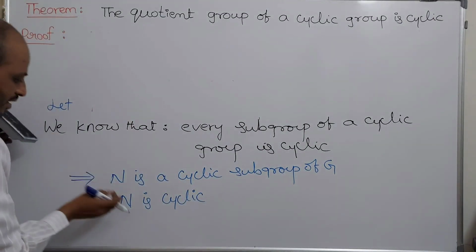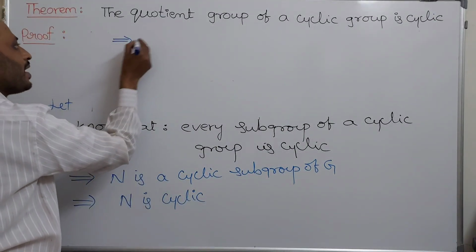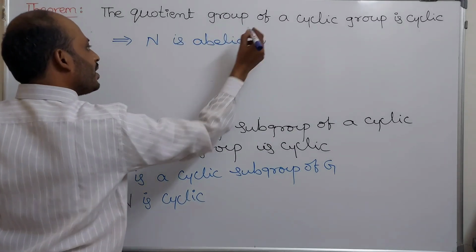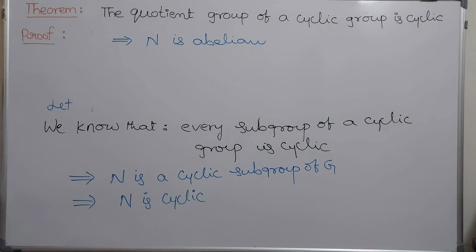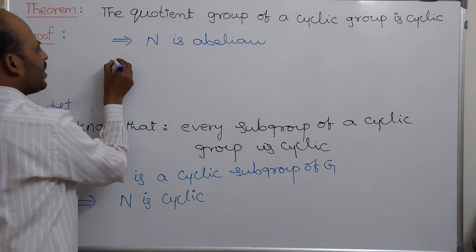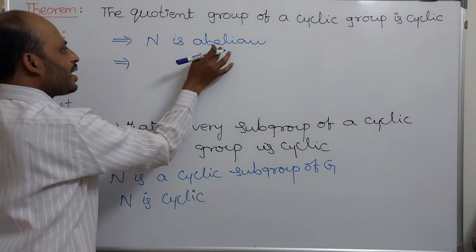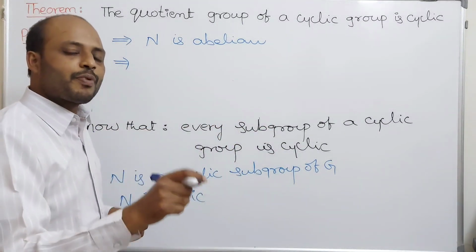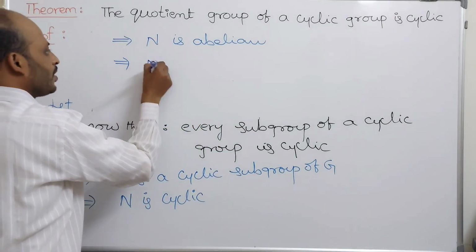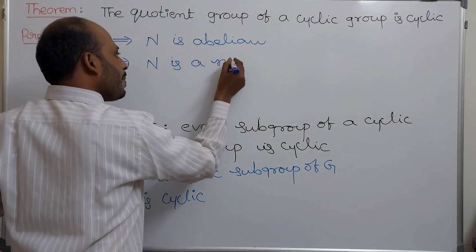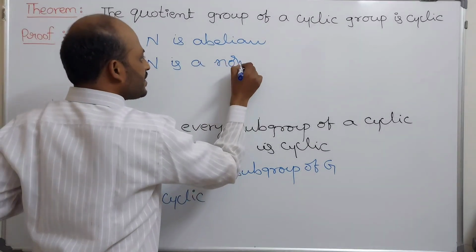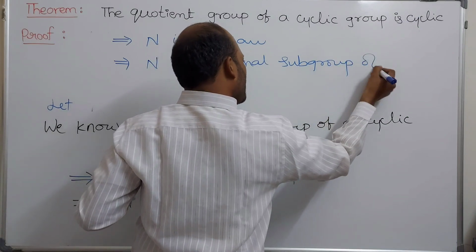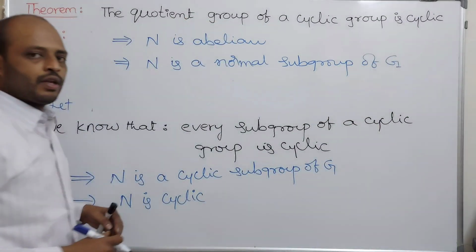By using that fact, N is cyclic implies N is an abelian group. If N is abelian, it means N is an abelian subgroup of a cyclic group. Every abelian subgroup of a cyclic group is normal. So, capital N is a normal subgroup of capital G.